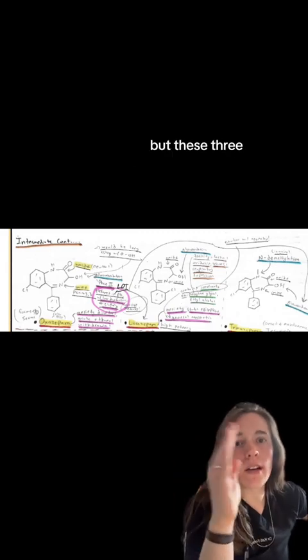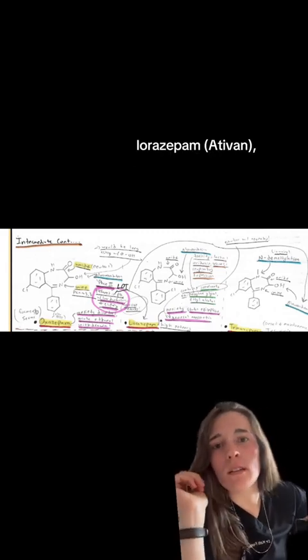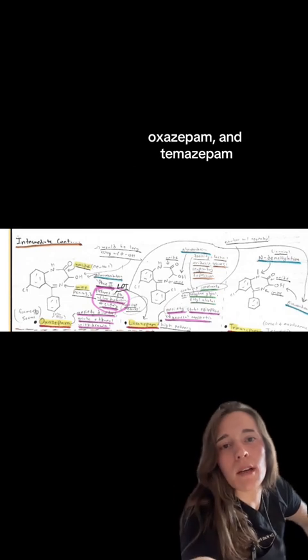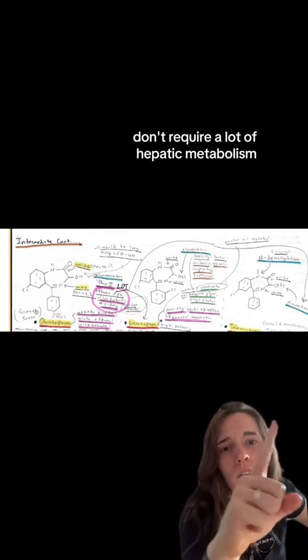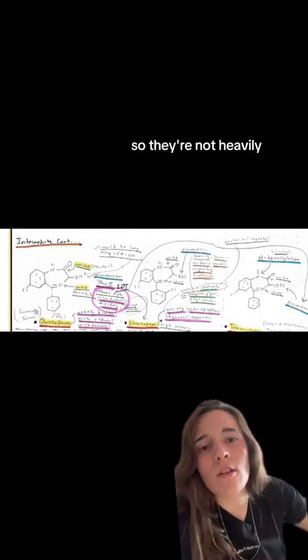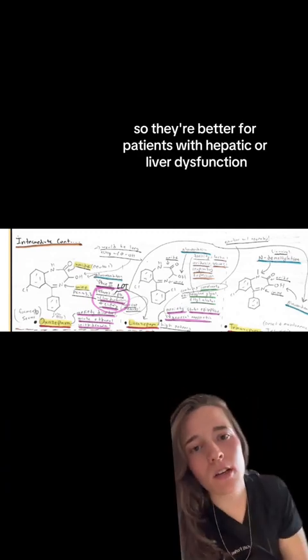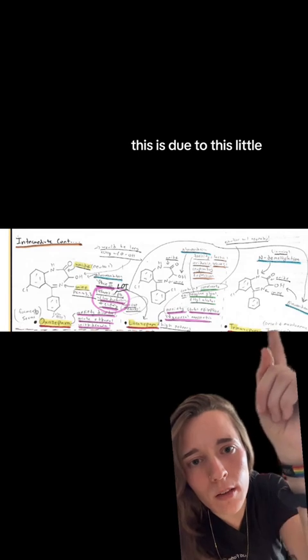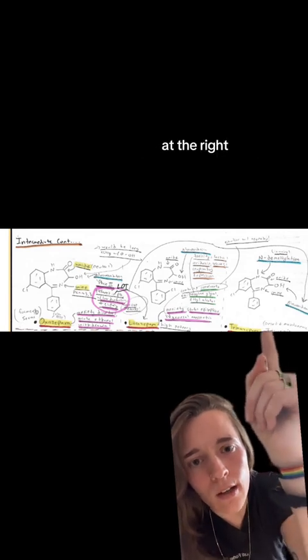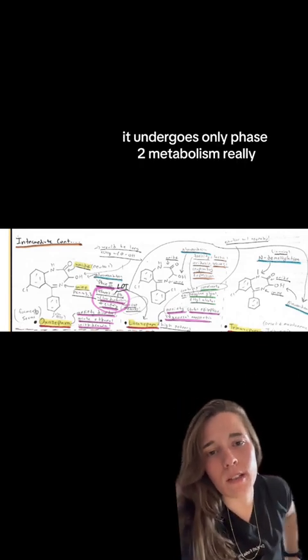I ripped this from my notes, but these 3 medications, lorazepam, oxazepam, and temazepam, don't require a lot of hepatic metabolism. So they're not heavily hepatically metabolized, so they're better for patients with hepatic or liver dysfunction. This is due to this little hydroxyl group at the right, so that it undergoes only phase 2 metabolism, really.